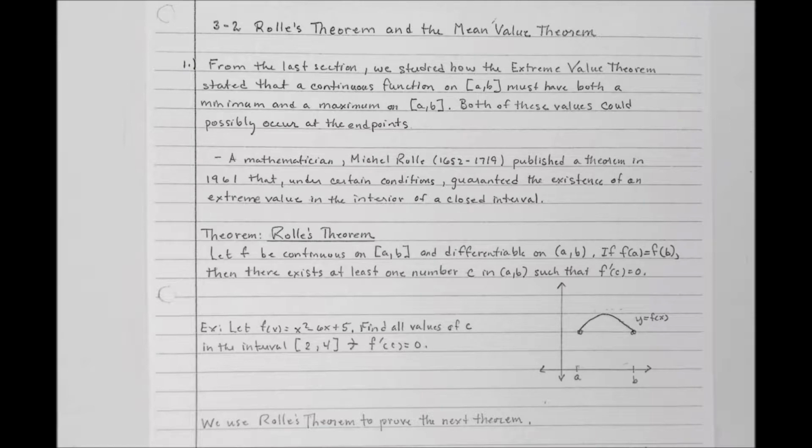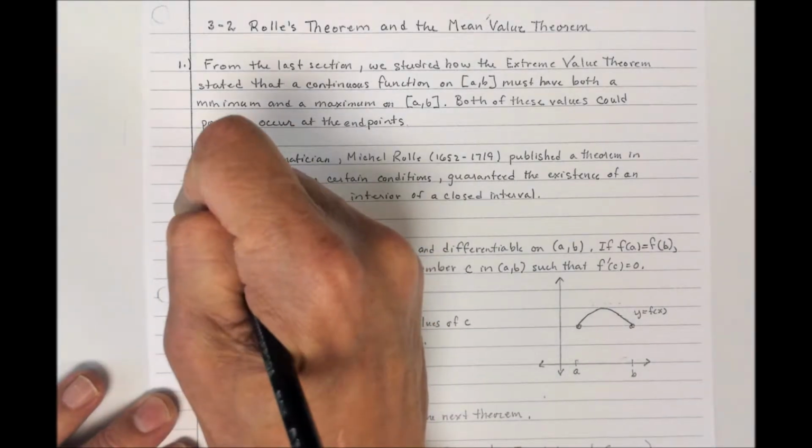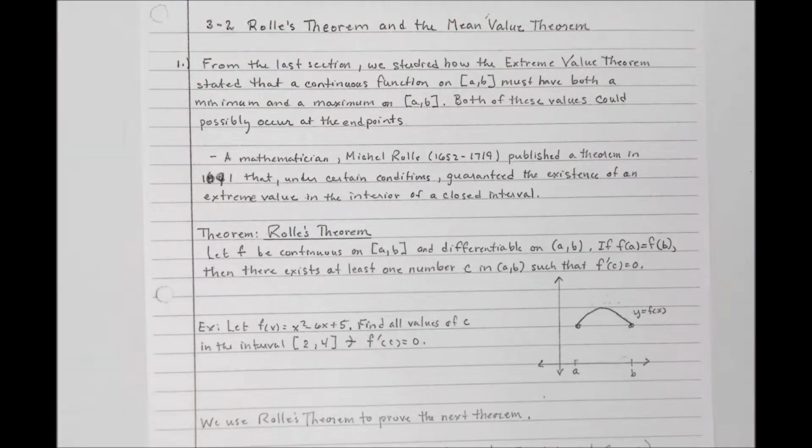However, it was a mathematician by the name of Michel Rolle, or Michael Rolle, depending on how you want to pronounce it, who lived way back in the 1600s and 1700s, who published a theorem. Oh, I have 1961. That's a trick. How about 1691? All right. Keep you on your toes there. He published a theorem in 1691 that said under certain conditions you could guarantee the existence of an extreme value in the interior of a closed interval.